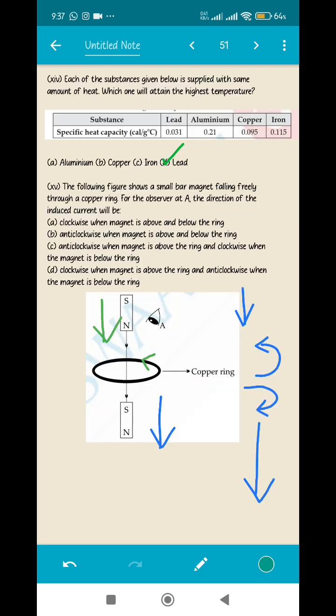Okay, so in this case, if I consider when the magnet is above the coil, the current is in the anti-clockwise direction because it is moving in this direction. When the magnet is falling below the coil, the current is now moving in the clockwise direction. So the answer will be option number C.